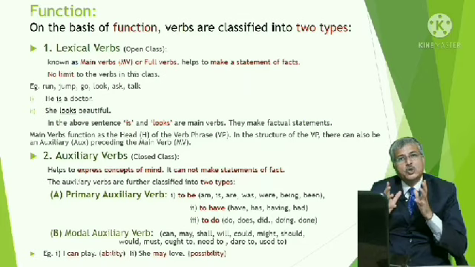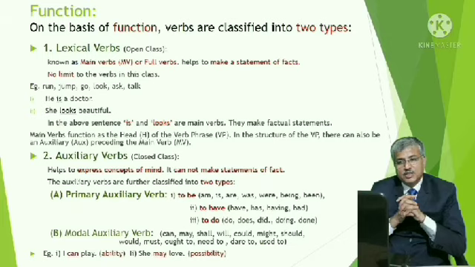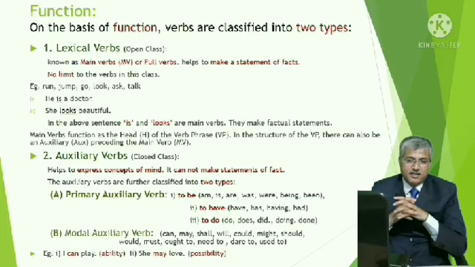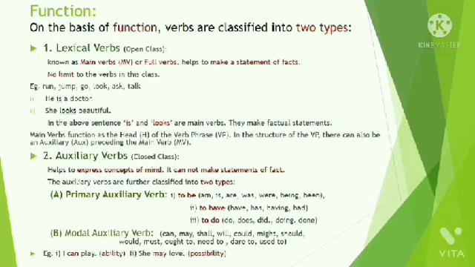Now, the second type of auxiliary is the modal auxiliary verb. It expresses moods of the speaker: can, may, shall, might, should, would, must, ought to, need to.